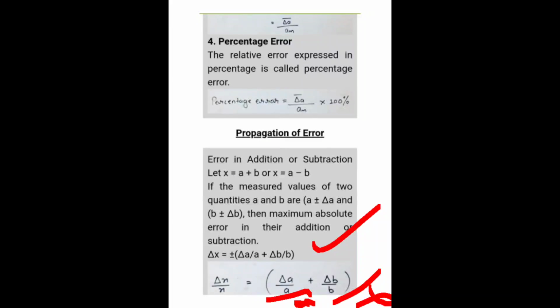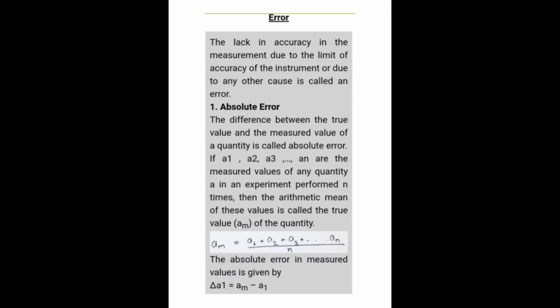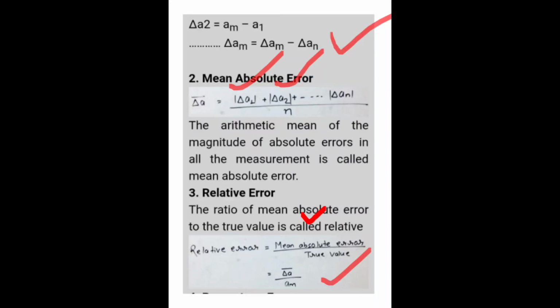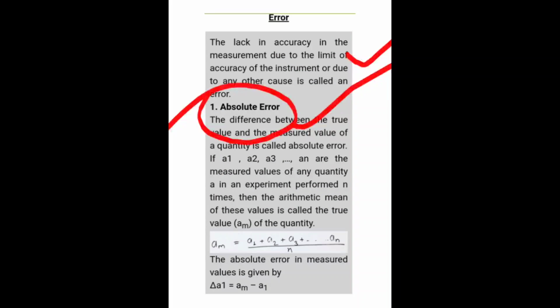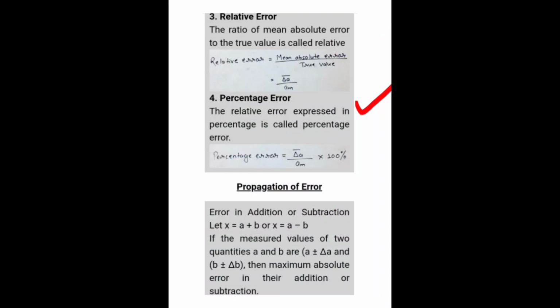On error, I am telling you some important topics which you have to learn very nicely. You will learn the definition of error, what is absolute error, what is relative error with its formula, and next is percentage error.